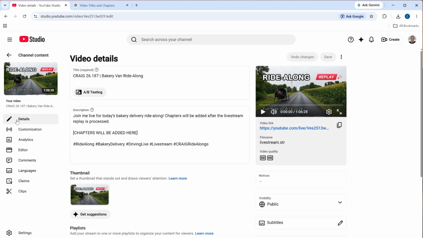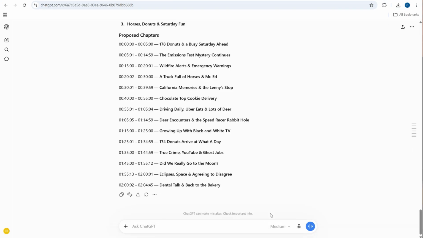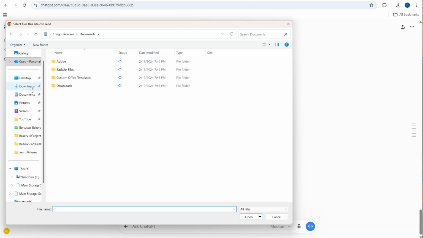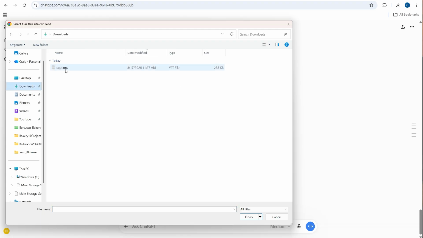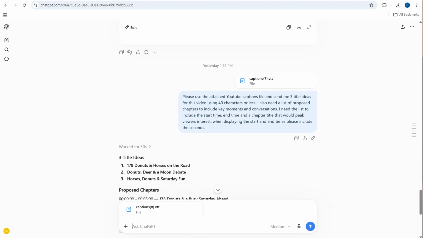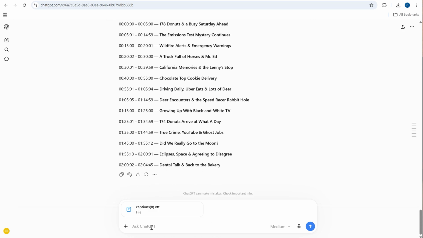Okay, then once that's downloaded, I come back up here and I go to details again. Now we're going to go to ChatGPT, or you can do whichever one you use. I've got one running that I just ask this question every day. So I grab that file and put it in ChatGPT. And then I use the same prompt every time. So I copy that message, and if you need to write it down, it will be there for a few seconds in a minute.